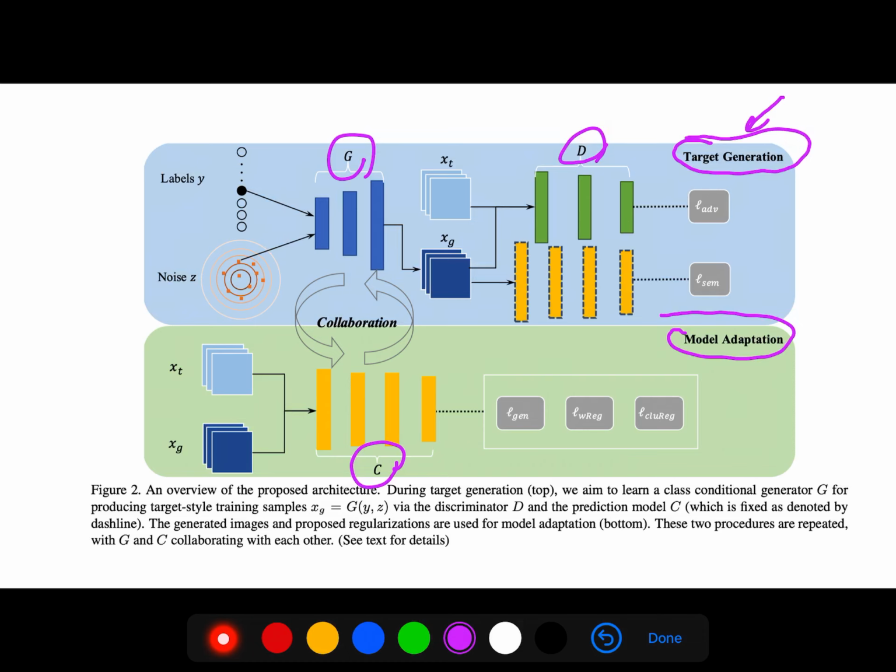The generated images and proposed regularization are used for model adaptation, and these two procedures are repeated, with the generator and the prediction model collaborating with each other.